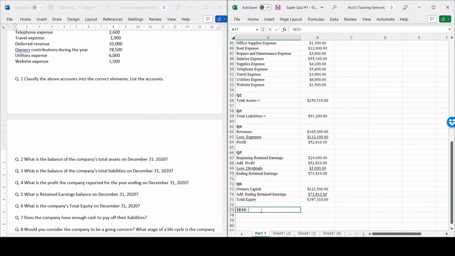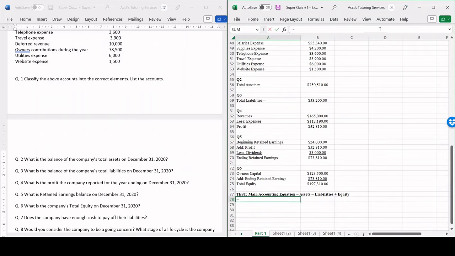Now we could do a quick test. See if we're doing it correctly. So remember, the main accounting equation: assets equals liabilities plus equity. Remember that, very important. This has to always balance. So we know that total assets is 250,510, and then we know liabilities is 53,200 plus equity 197,310.